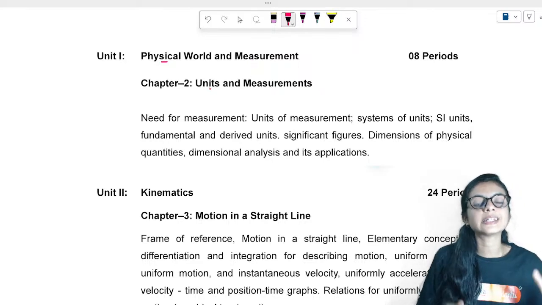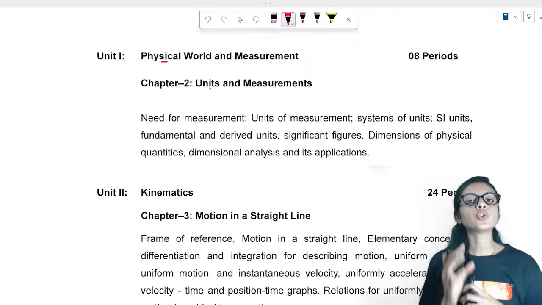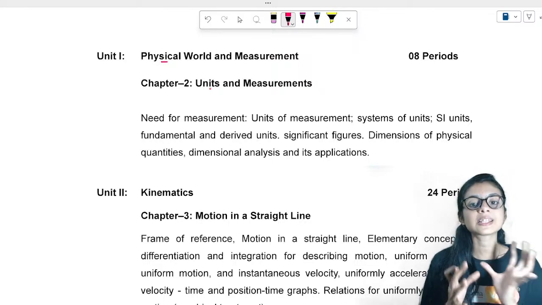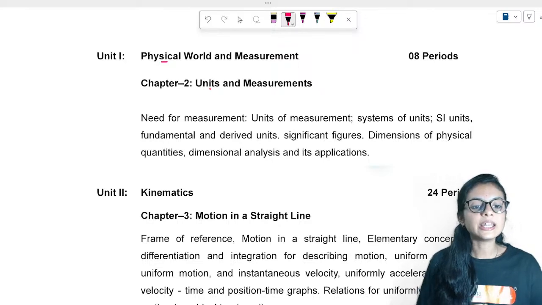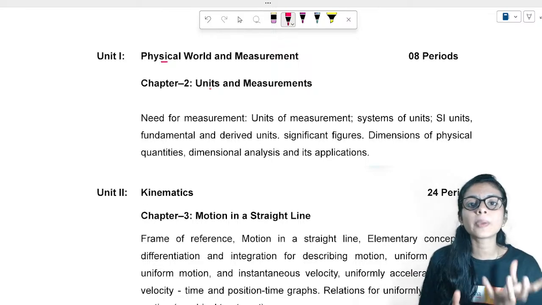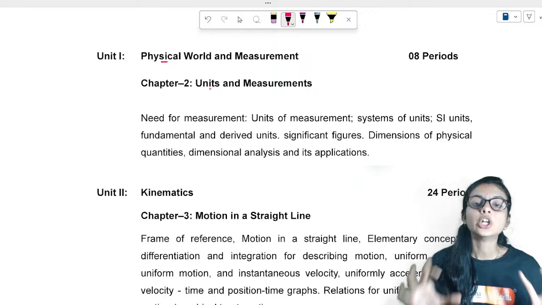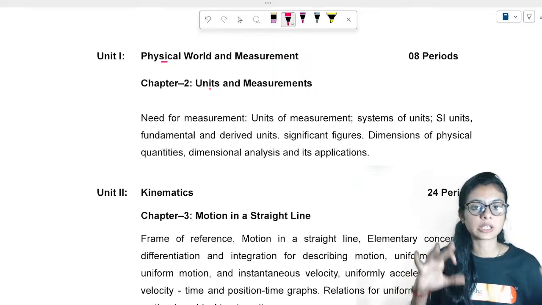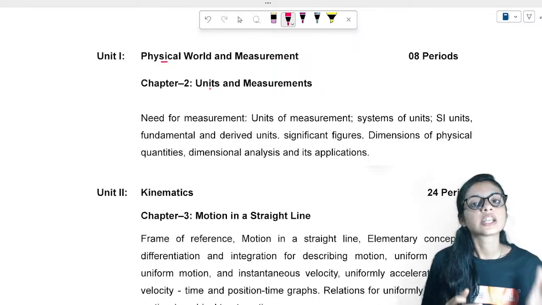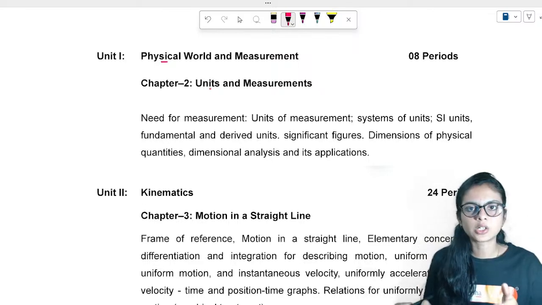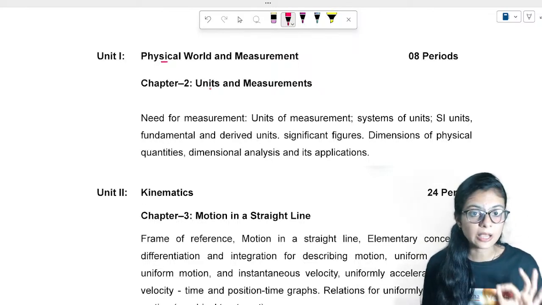Second, we'll be understanding the units of measurement. In units and measurements you'll be studying about the SI units. SI units are nothing but the standard units. Initially, different countries used to measure in different things, like you know already, kgs, pounds, and there used to be a variety of measurements. To standardize it throughout the world, to maintain a balance in the countries, they have introduced SI units. So we know temperature, kelvin, length, meters, right? You'll be studying about these SI units.